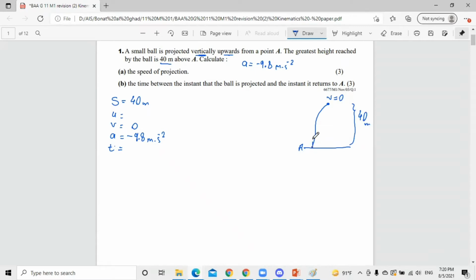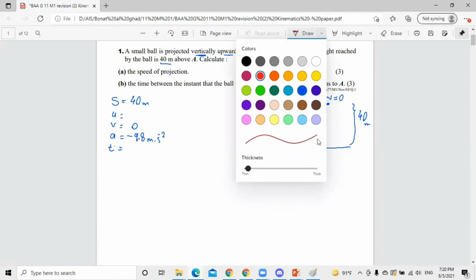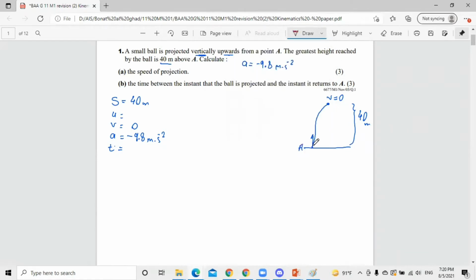Now, the initial speed of projection is unknown, but the question is asking about it. So what do they ask? Part A, calculate the speed of projection. They ask about U. Then the time between the instant the ball is projected until the instant it returns back to A. That means they ask about the whole time to go up, then to fall down and return back here. Let's do part A first.